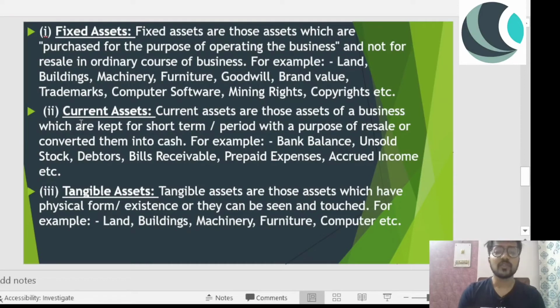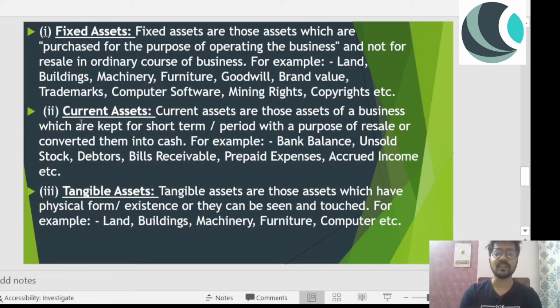Fixed assets are those assets which are purchased for the purpose of operating the business. In the example I gave you just a few minutes ago, the machinery is a fixed asset, and they are not for resale in the ordinary course of business. When I have bought machinery for manufacturing products, I'm not going to resell it next month. Suppose the factory stopped working for a while because of some issue, I won't go and resell my machinery because it's a huge investment for me. Land, buildings, machinery, furniture, these are all examples of fixed assets.